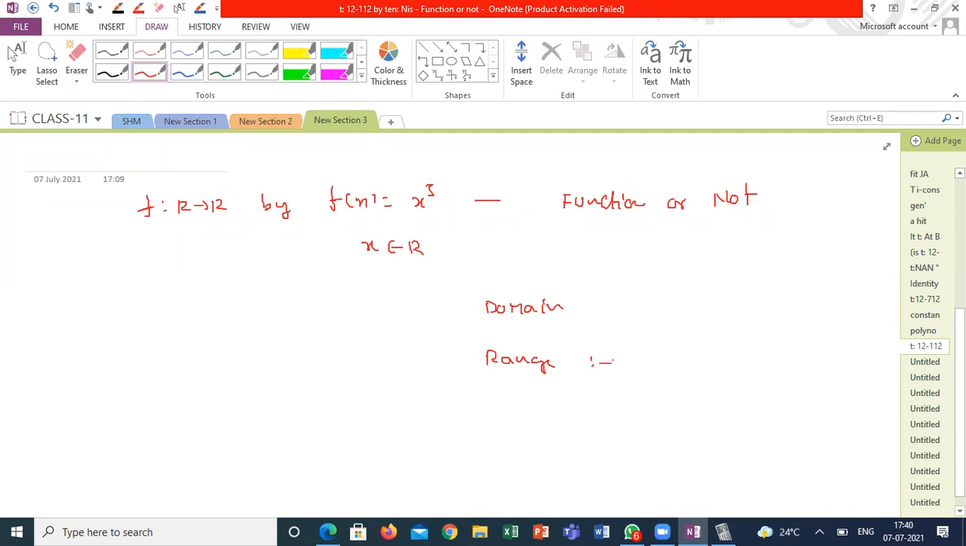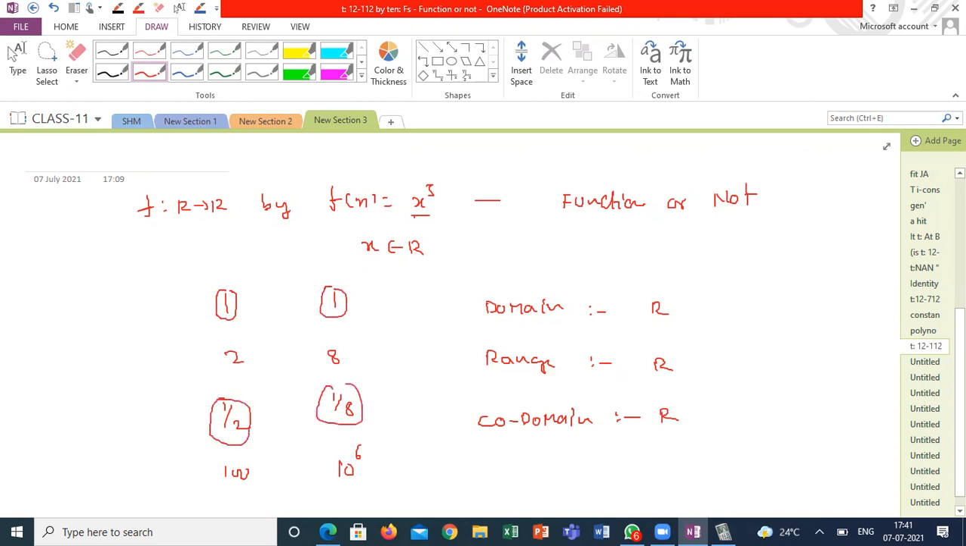Sir, both are R, I guess. Not you guess, you have to say very confidently. Both are R, and codomain also R. See here, you substitute any value, you will get the cube of that one. If I am substituting 1, I will get 1. If 2, I will get 8. If 1 by 2, I will get 1 by 8. If 100, I will get 10 power 6. So if the value of x is increasing, the function is also increasing. If the value of x is decreasing, the function is also decreasing.